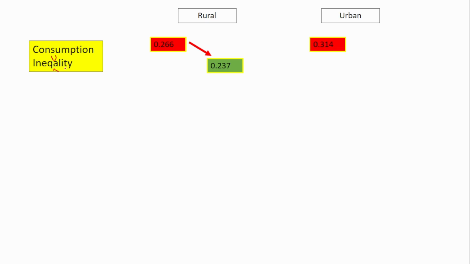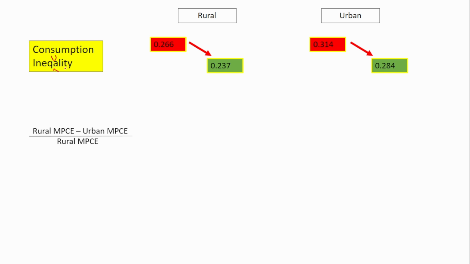Next is consumption inequality. This was also calculated as part of this report. If you see, consumption inequality decreased from 0.266 to 0.237 in rural areas, and for urban areas there was a reduction from 0.314 to 0.284. So in both rural and urban areas the consumption inequality decreased, which is a very good factor.